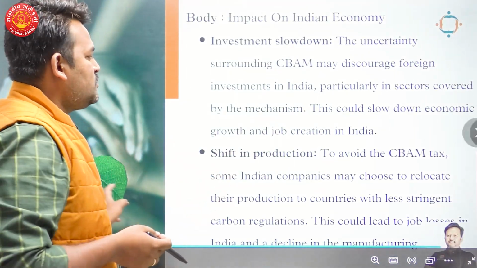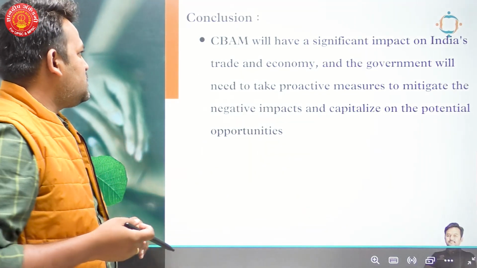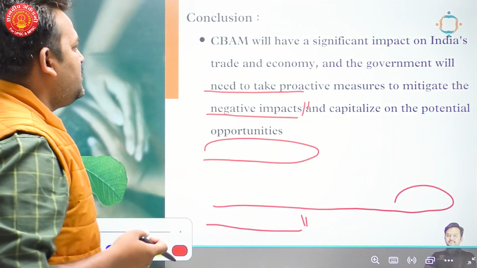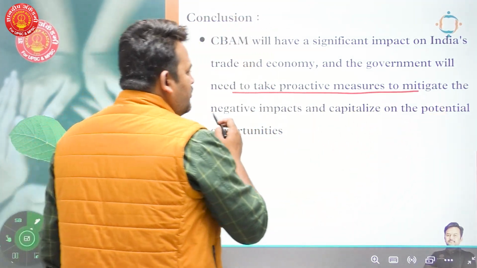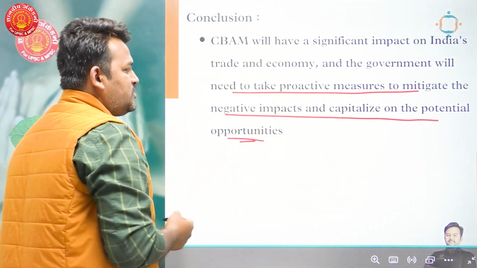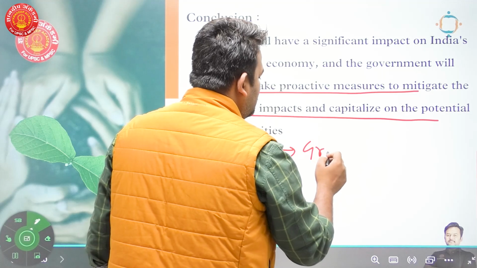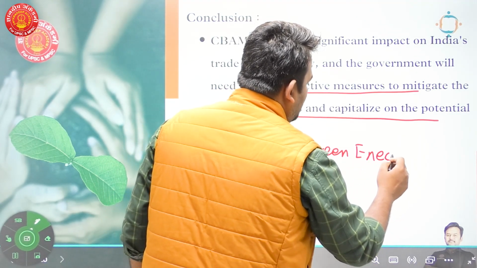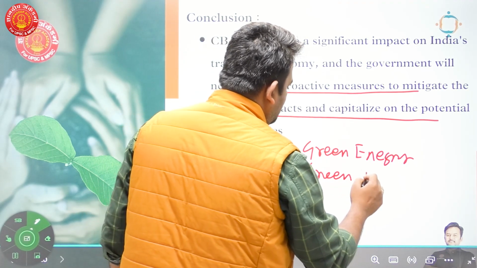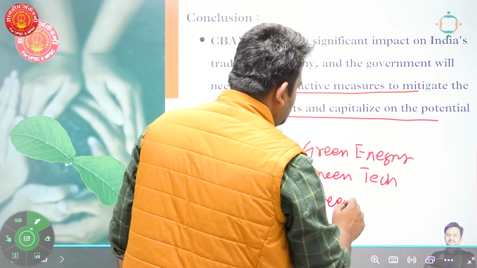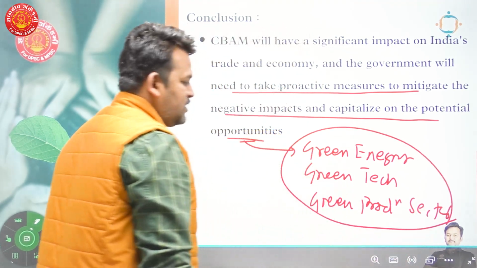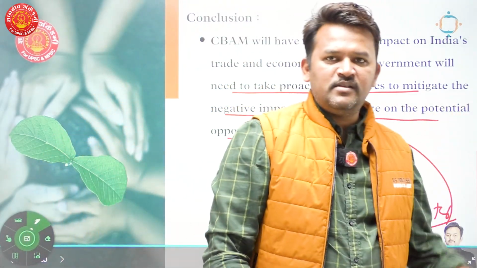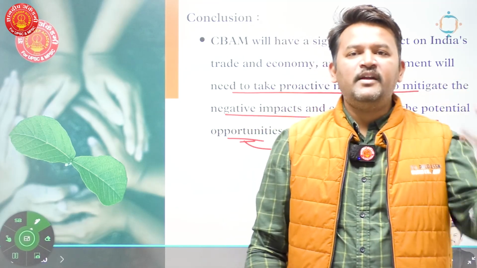When we come towards the conclusion, it will be plain and simple. CBAM will have a significant impact on India's trade and economy. The government will need to take proactive measures to mitigate the negative impacts and capitalize on the potential opportunities. These potential opportunities are in the green energy sector, green technology sector, as well as green production sector. India is trying to negotiate some deals around green technology and green energy, as well as retaliate against this proposed taxation.